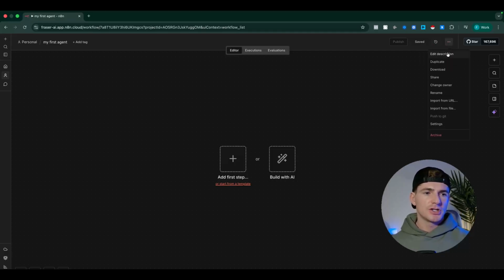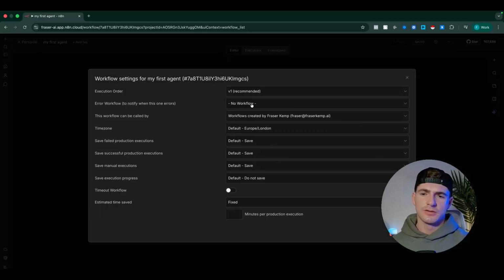This little three dots here, that is going to drop down a menu. The main things you need to worry about here are download, import from file, and settings. So download is going to download your entire workflow as a JSON file. I'll explain to you why that is important soon. Import from file, that is how you're going to import other people's templates. If you want to use somebody else's template, then this is important. And settings, you don't need to worry about too much here for now.